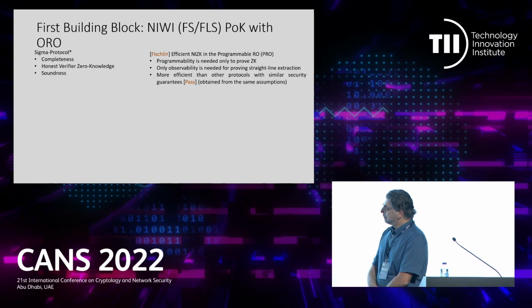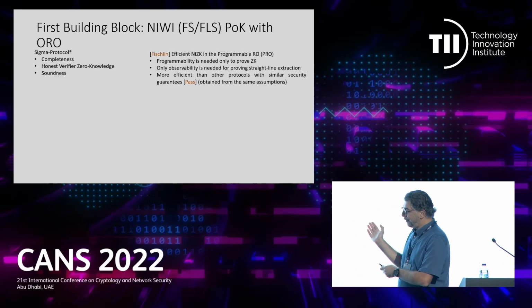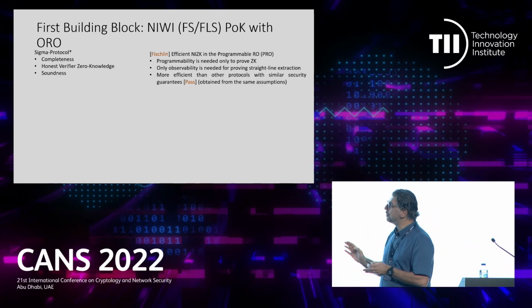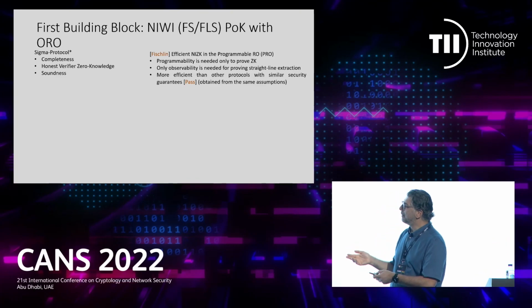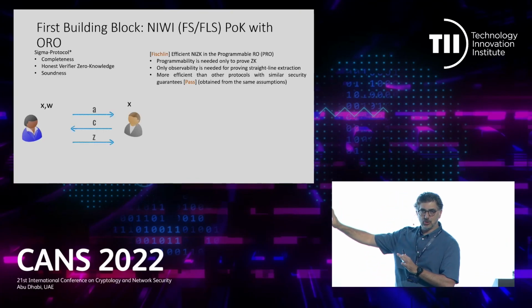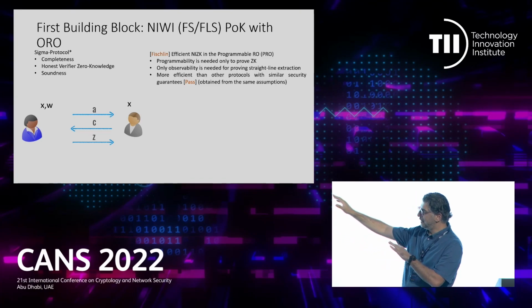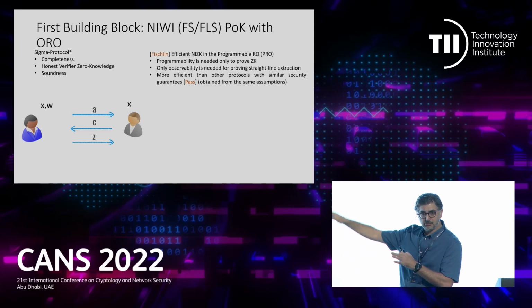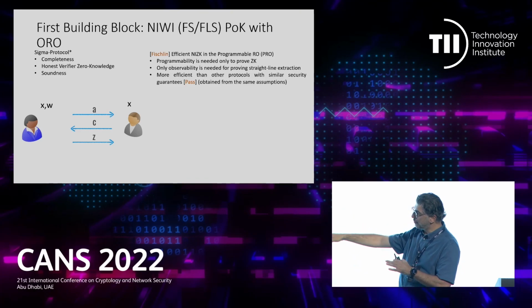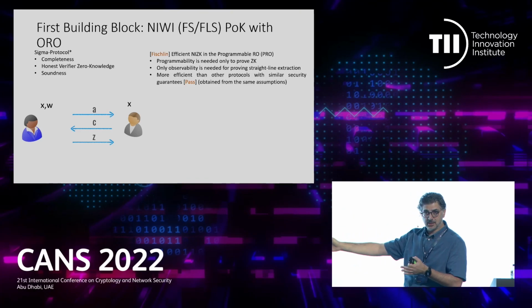Okay, is it really efficient? Yes, it's an efficient transformation that starts from a sigma protocol. What is a sigma protocol? It's a relaxed notion of interactive zero-knowledge proof, relaxed because it enjoys a partial zero-knowledge property, which is honest verifier. It has this format, basically there are 3 rounds.